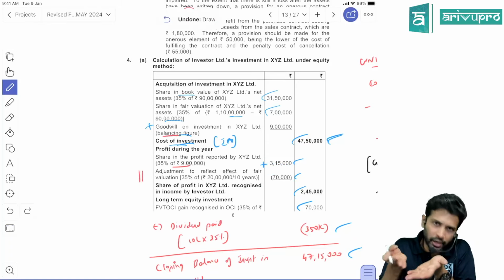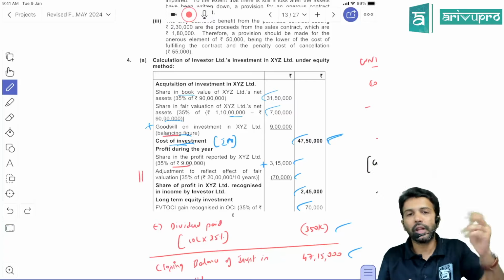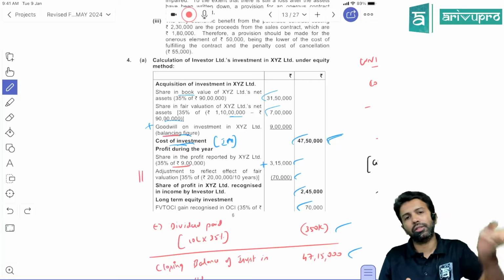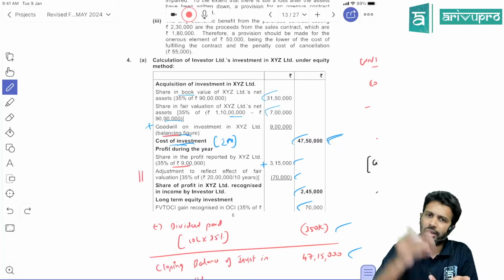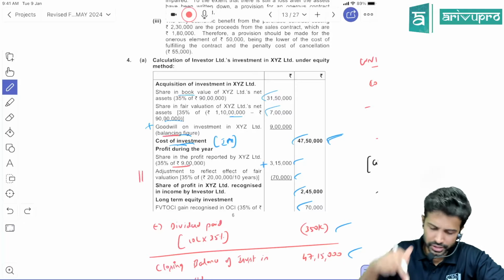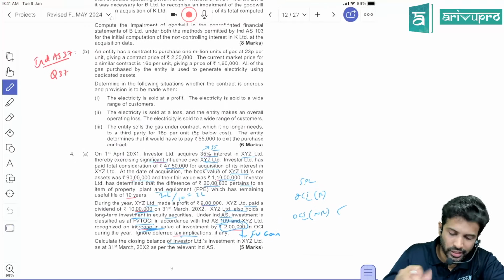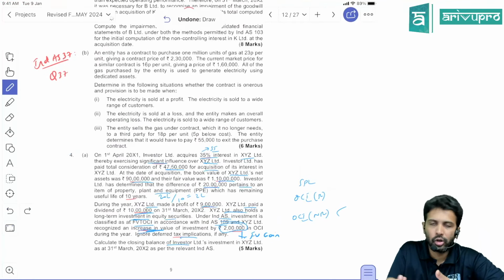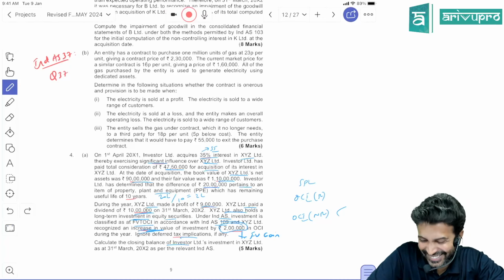Here they have tested additional depreciation. Maybe in your examination, they may give you a fair value decrease. Here it's a fair value increase of 20 lakh. In your exam, they may also give a fair value reduction. Then it will be a reversal. All this adjustment we have done in consolidation. The same thing can be fitted in an associate equity method question also. That way this question is important or good or a little different, you could say. Yes sir, hope you have understood that.